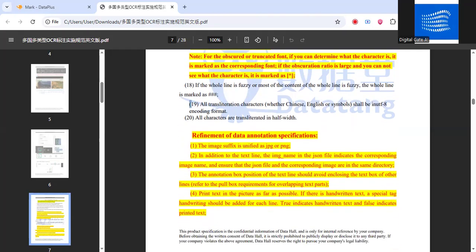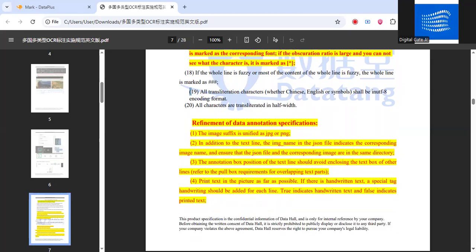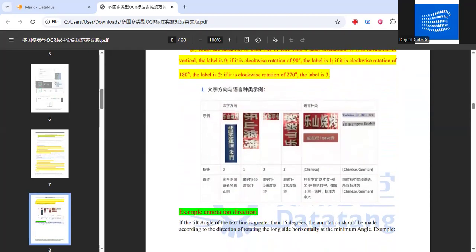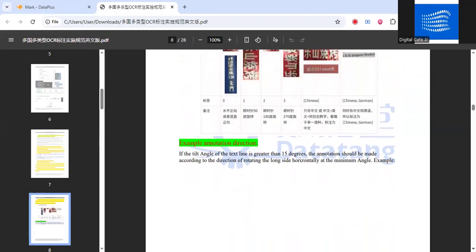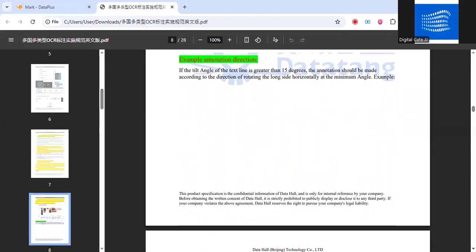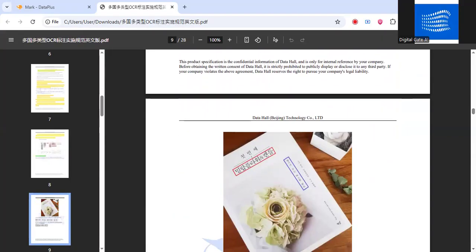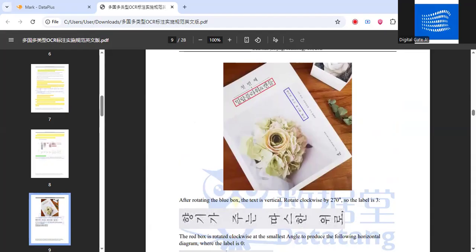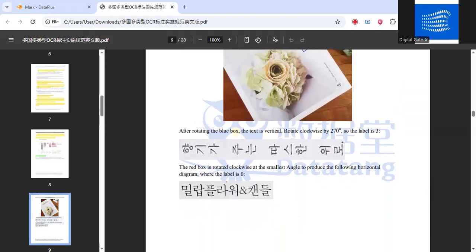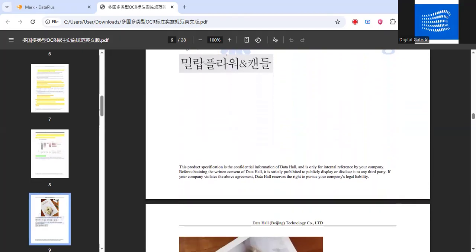Example annotation: if the tilt angle in the text is fitting. Okay, so these are some basic things which you guys can read later.